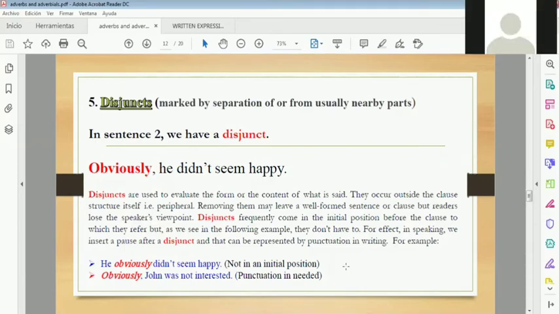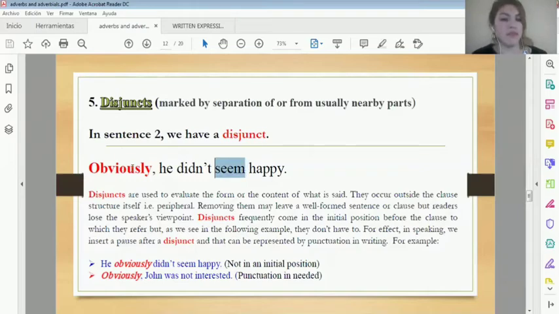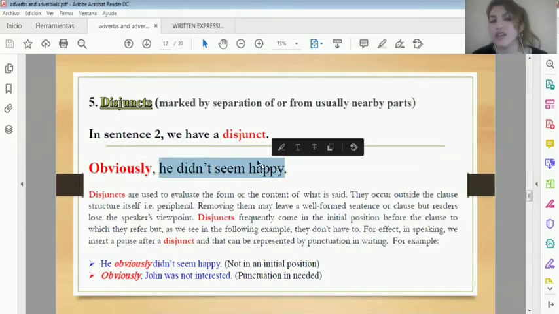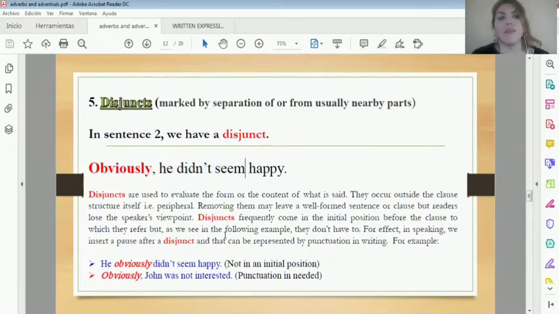While adjuncts in general modify the verb. So as you can see, it's not modifying "seem," this adverb. It's modifying the whole idea. It's providing my opinion of this fact. It's not only modifying the verb "seem." If I say, "Obviously he went," I'm not modifying the verb "went." I'm expressing my viewpoint as regards the situation, for example.